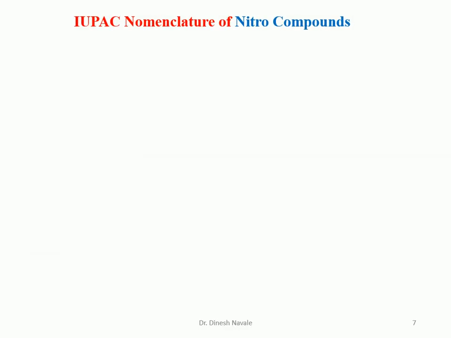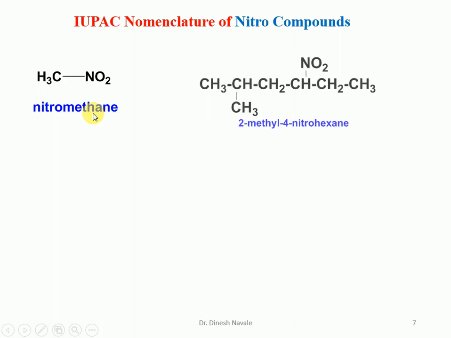When we start the nomenclature, there is only one carbon atom in the chain, so it will be methane. We write down methane as it is, and we have to put the nitro word before the name of the alkane. So it is nitromethane because one carbon atom is there.